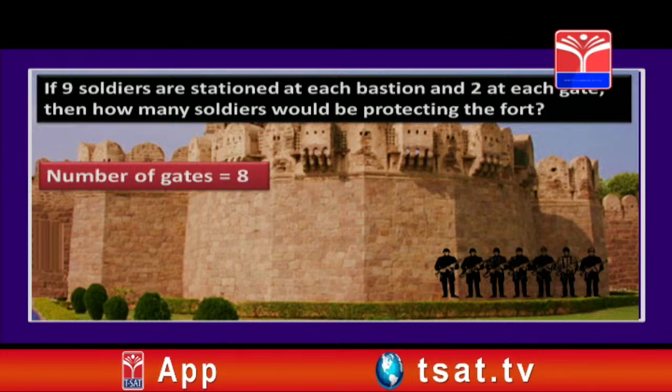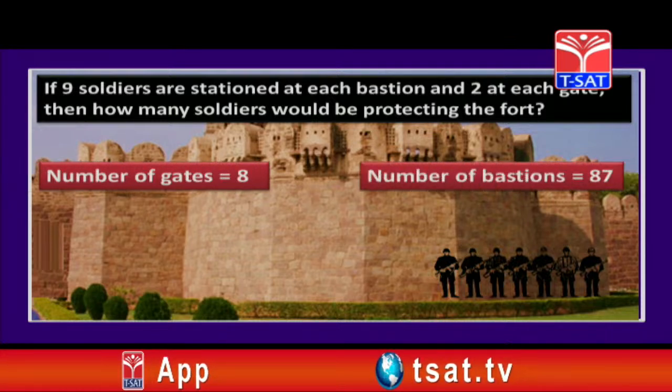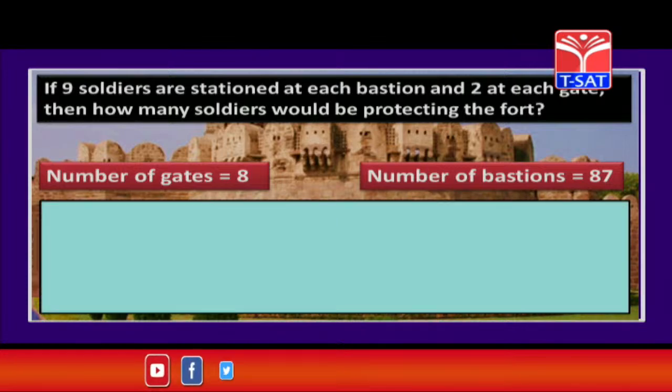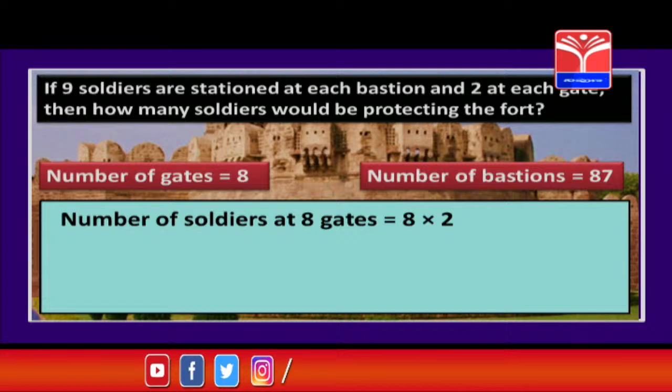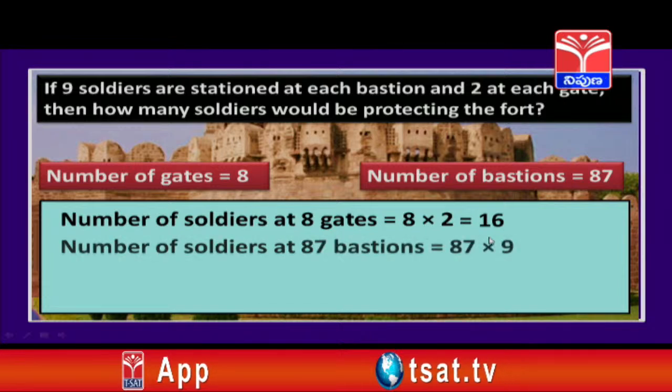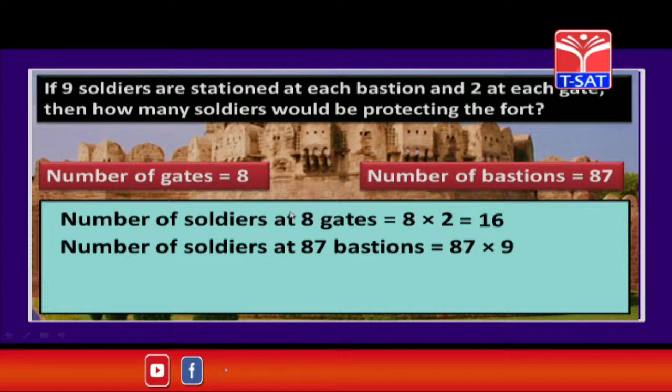We know that there are 8 gates and how many bastions are there, children? 87 bastions, and it is also given that the number of soldiers at each gate is 2. So, 8 gates are there and 2 at each gate. So, 8 into 2 you get 16 soldiers at these gates.